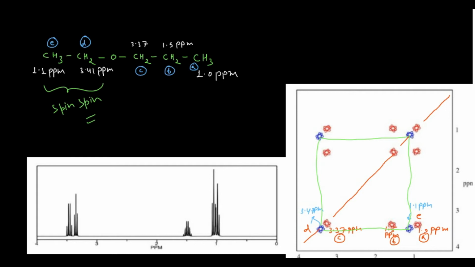If you want, you can draw one line from red also, just like that, and then you can go up. Red will meet red, and then you can come here, and then you can go down, just like that. So this is another spin system.